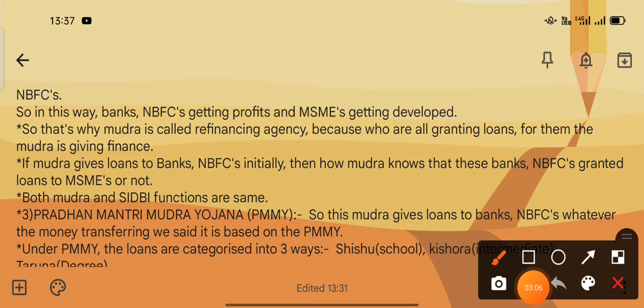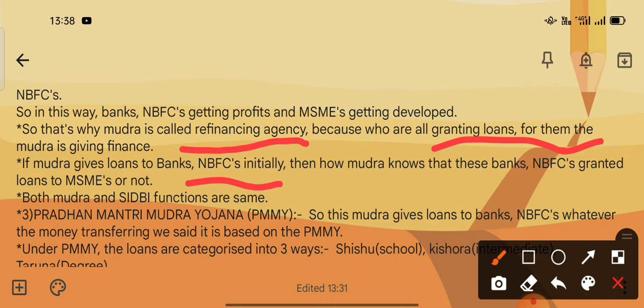That's why Mudra is called a refinancing agency, because it gives finance to those who are granting loans. How does Mudra know that banks and NBFCs granted loans to MSMEs or not?